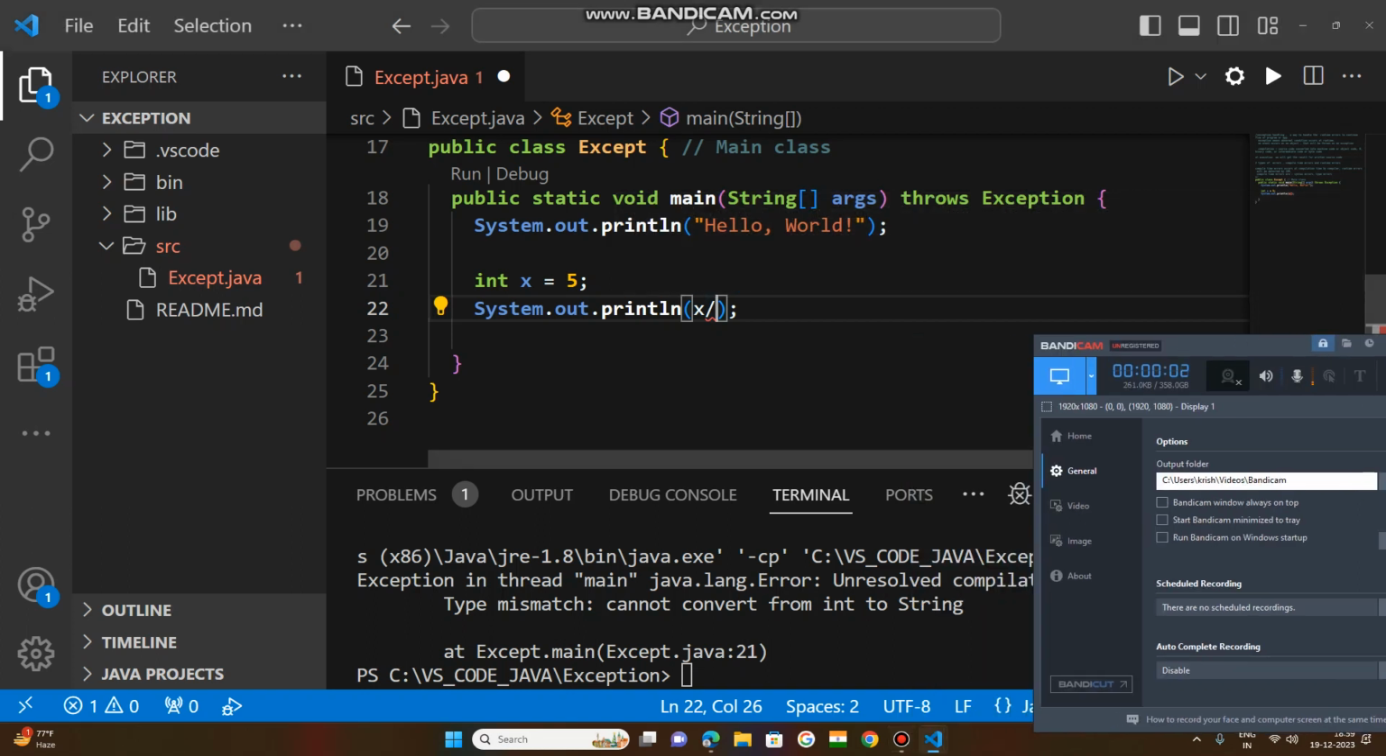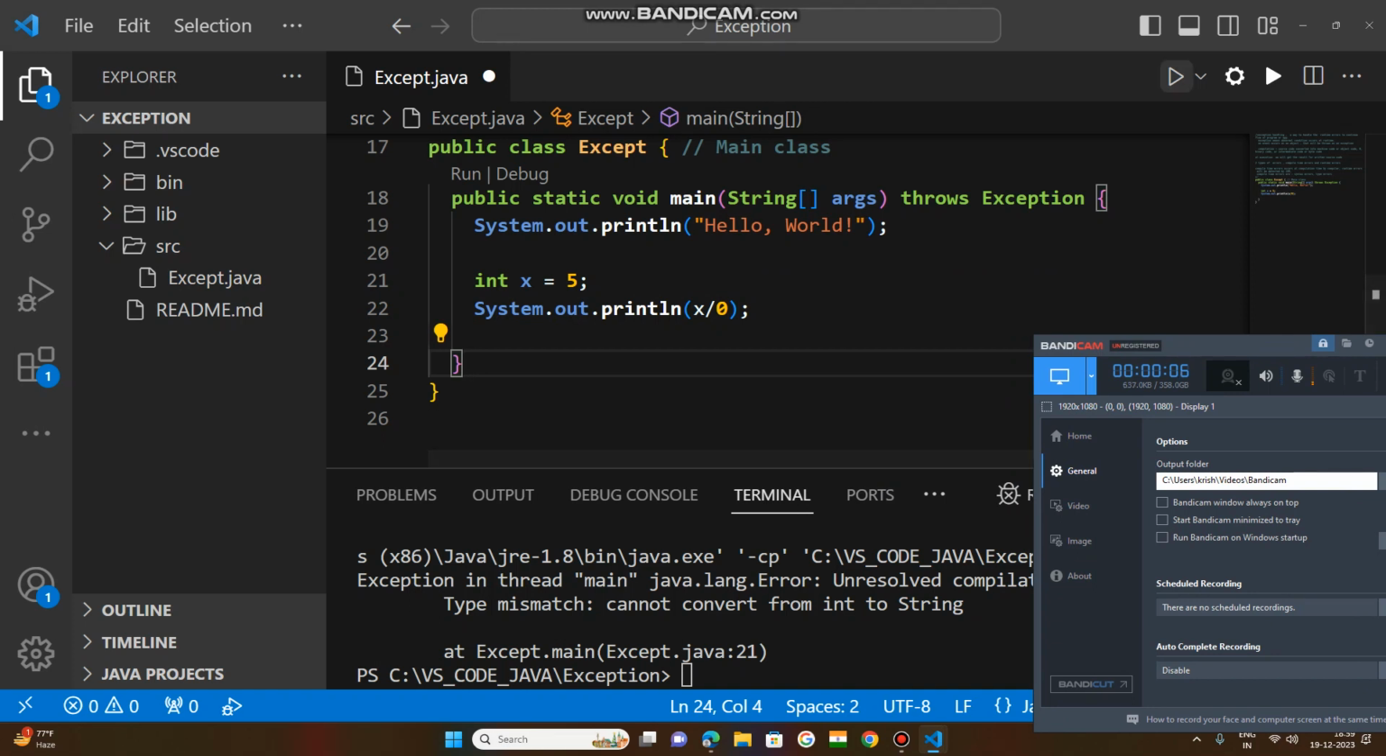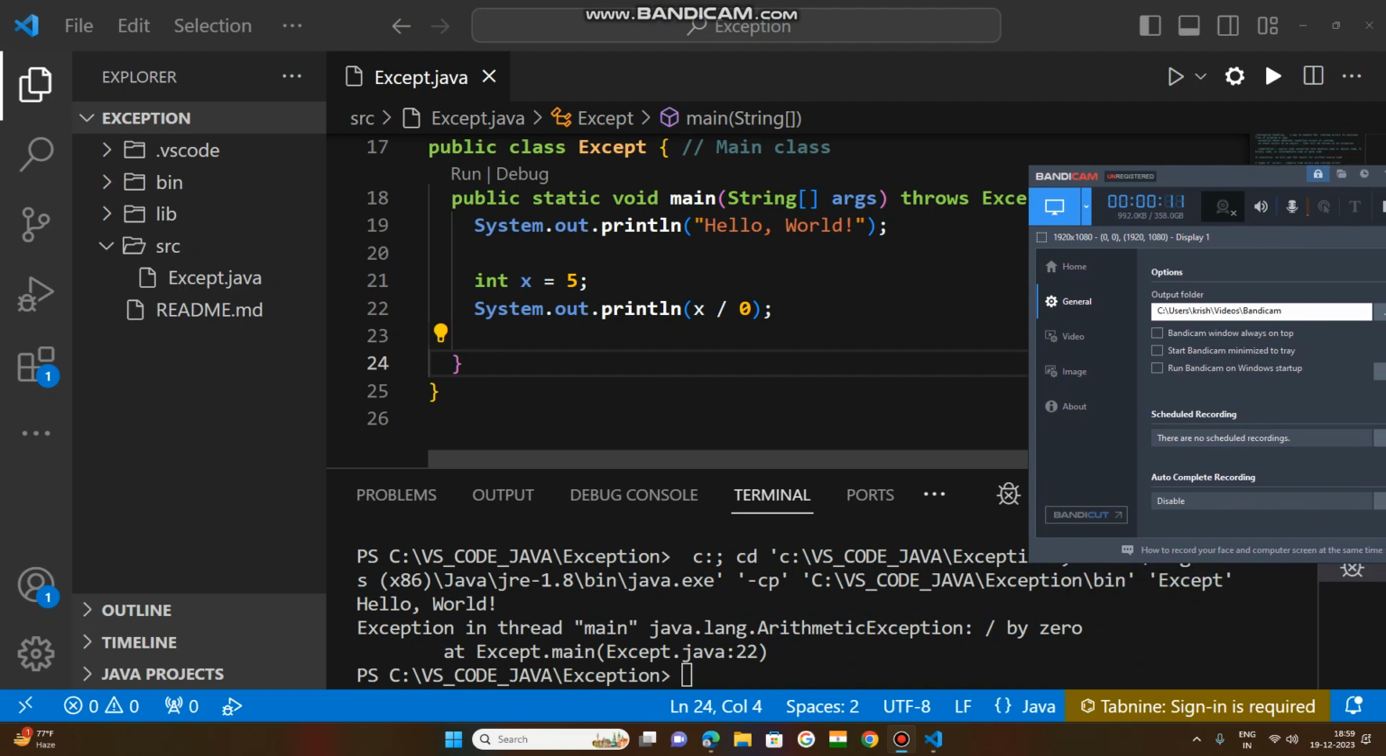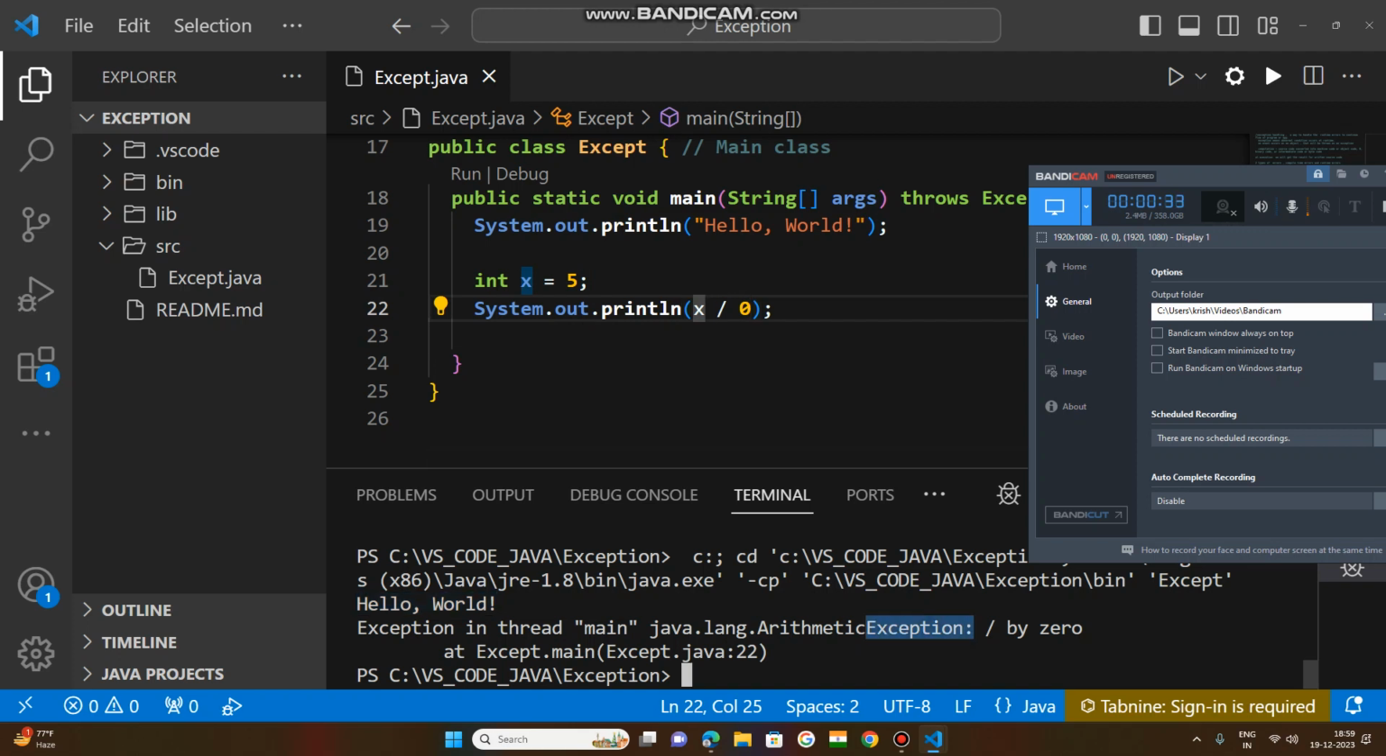x divided by 0. Okay, now you run this code. This is called arithmetic exception. This line of code executed, the first line of code executed. So for this line of code, an exception is thrown as arithmetic exception.